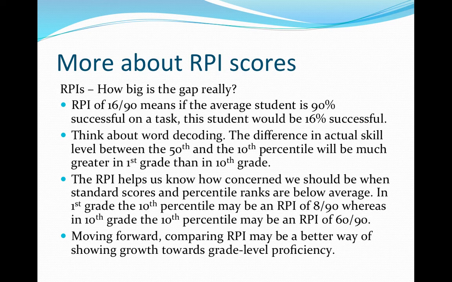In first grade, the 10th percentile may be an RPI of 8 over 90, whereas in 10th grade, the 10th percentile may be an RPI of 60 over 90. Moving forward, comparing RPI scores may be a better way of showing growth towards grade level proficiency. However, this is meant to be a general guide, and we wouldn't want to go as far as trying to write annual goals based on this information.